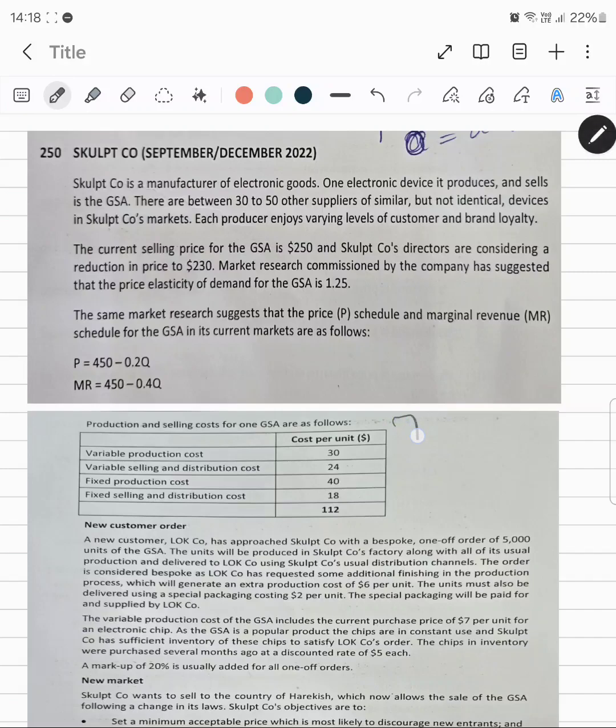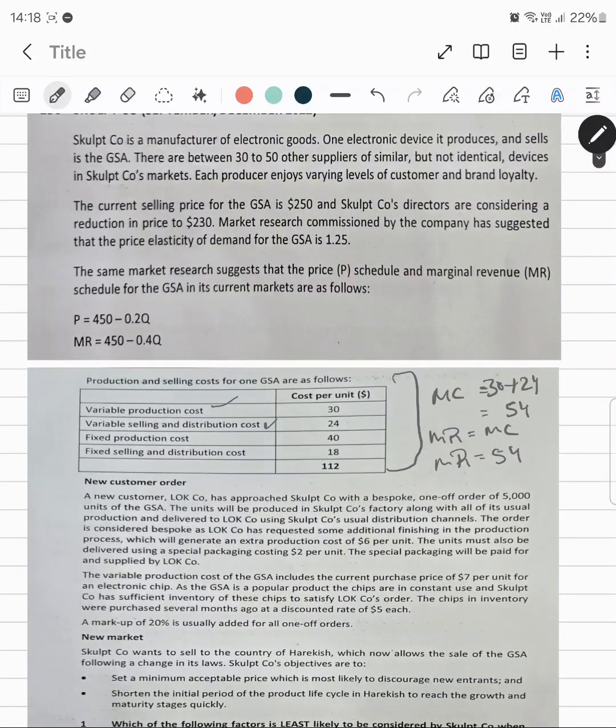Okay, now here we have been given some information on the variable production cost and variable selling cost. So the total marginal cost is 30 plus 24, which is 54. Hence marginal revenue is equal to marginal cost, and therefore marginal revenue is equal to 54. So if I replace this 54 in this equation, it will give me my quantity.